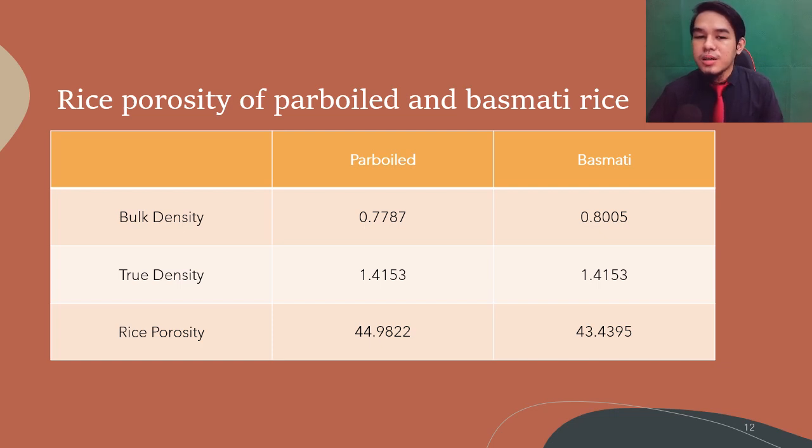The amount of air gap in the overall volume of the bulk rice grain, which is made up of a mixture of rice grain and air, will have an impact on the bulk rice. Parboiled had a higher rice porosity because it has more pore space when it is put into the container compared to the basmati, which has lower pore space.